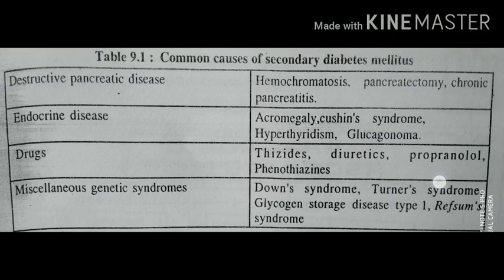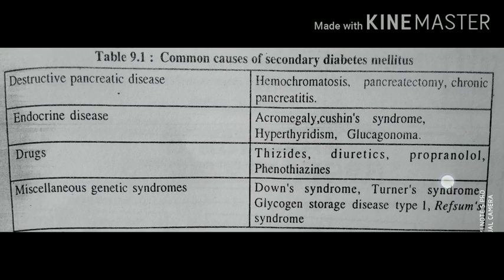Destructive pancreatic diseases, that is hemochromatosis, pancreatectomy, and chronic pancreatitis, are the diseases related to the pancreas. Endocrine diseases like acromegaly, Cushing syndrome, hyperthyroidism, and glucagonoma are also causes.